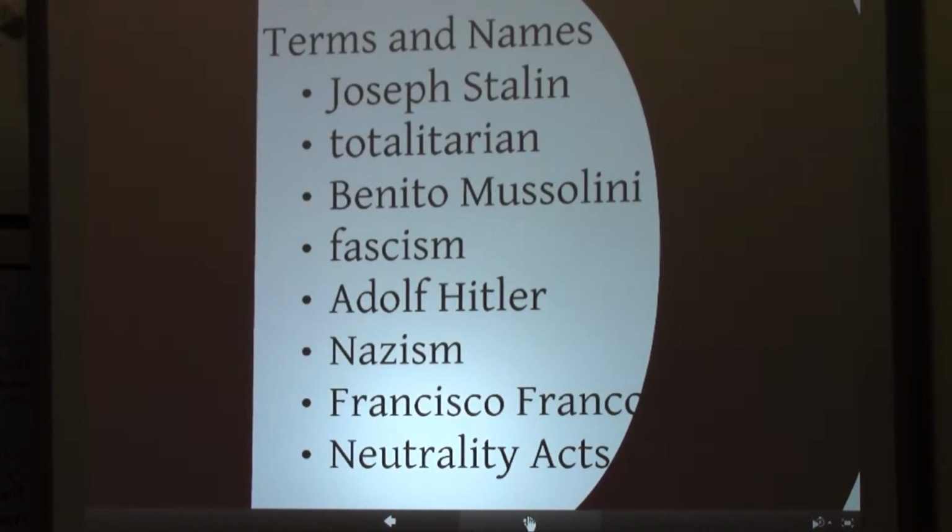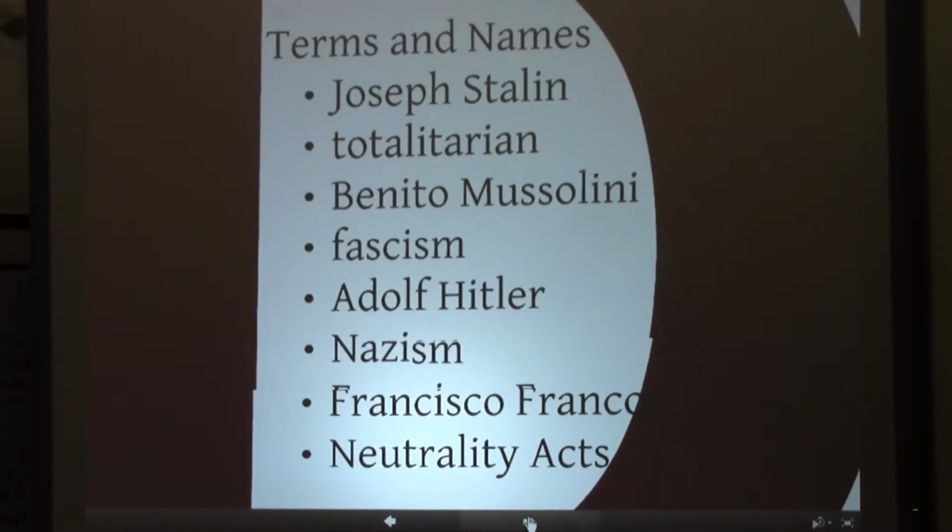Adolf Hitler, Nazi dictator of Germany. Nazism, fascist political philosophy of Germany under Nazi dictator Hitler. Francisco Franco, fascist dictator of Spain. Neutrality Acts, laws passed by Congress to ban the sale of arms or loans to nations at war.